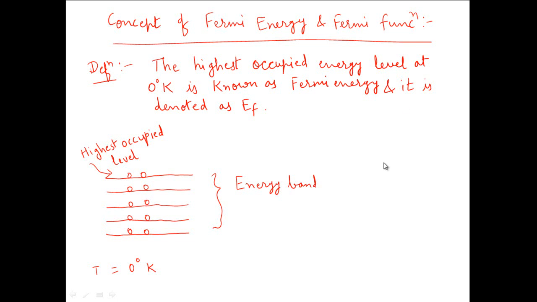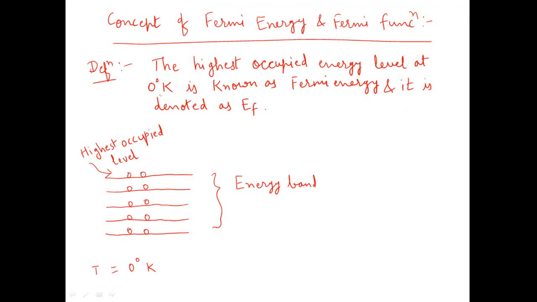So in this lecture we'll discuss the concept of Fermi energy and Fermi function. So what is the definition of Fermi energy? Fermi energy is defined as the highest occupied energy level at 0 degree Kelvin, and it is denoted by the symbol EF.